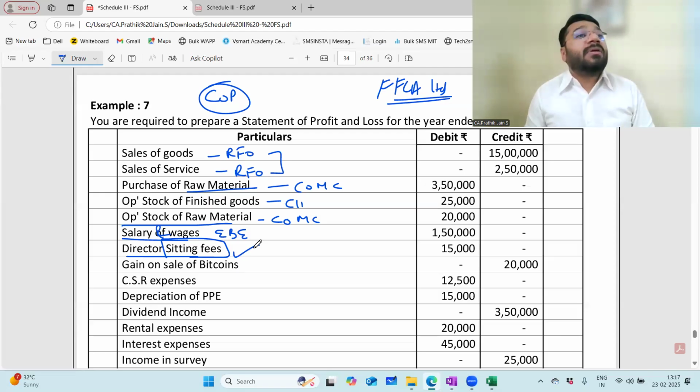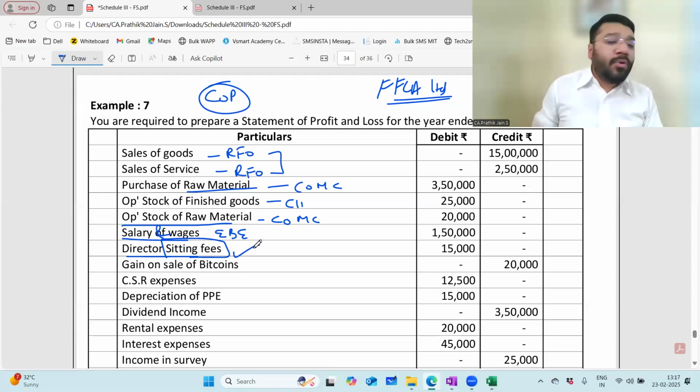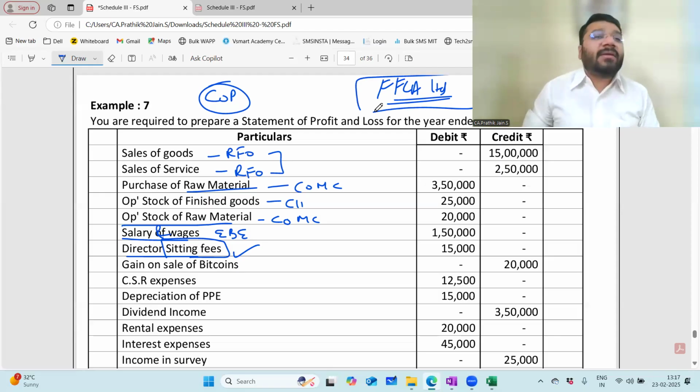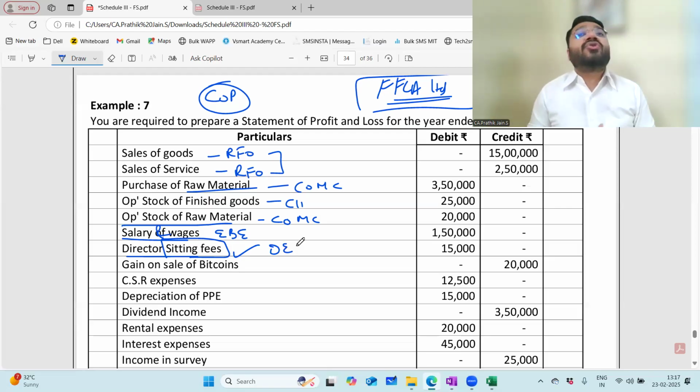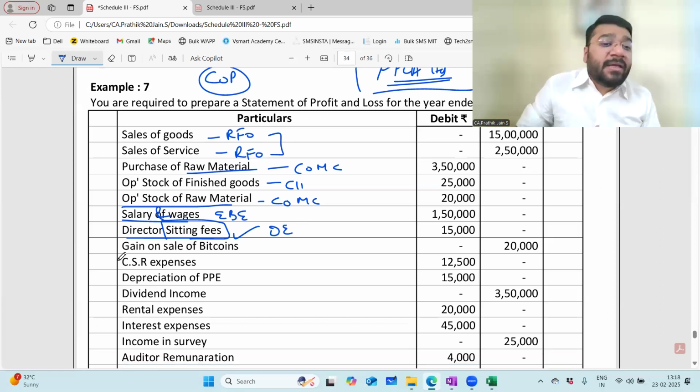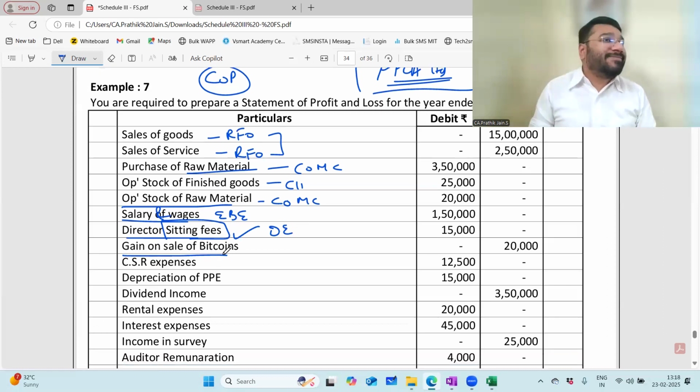Where am I sitting now? In the board of directors meeting, in the board of directors of FFL Limited. Am I loud and clear? So that is called director sitting fee. It goes to your other expenses. Director salary, other expenses.